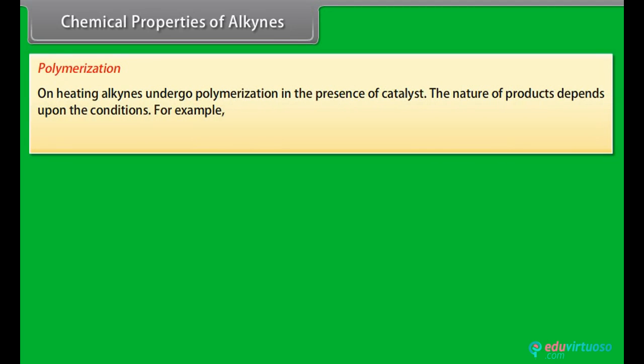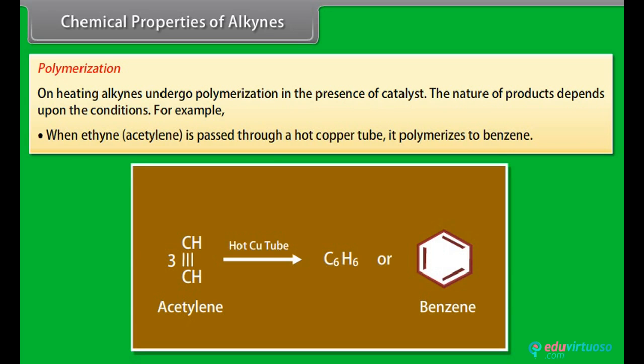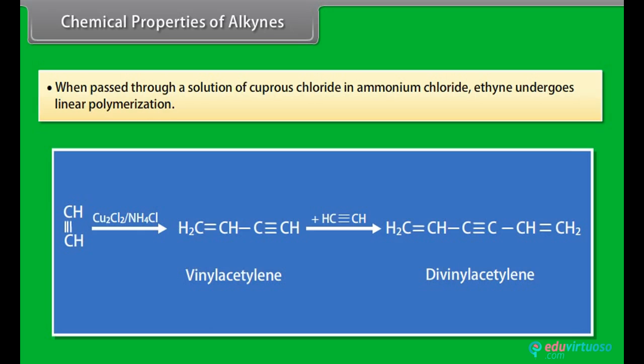Polymerization. On heating, alkynes undergo polymerization in the presence of a catalyst. The nature of products depends upon the conditions. For example, when ethyne is passed through a hot copper tube, it polymerizes to benzene. When passed through a solution of cuprous chloride in ammonium chloride, ethyne undergoes linear polymerization.